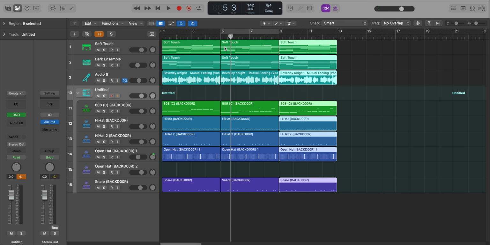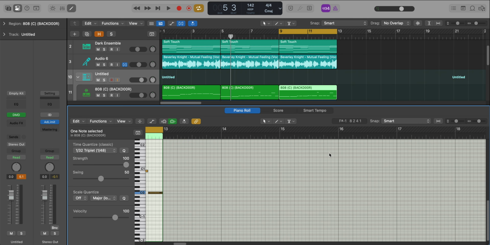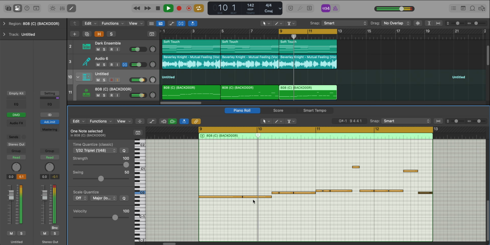All right, let's get to 808.3. So once again, we'll copy over everything. And for the 808, it switches up like this. So we'll add in another hit right there, except this one gets dropped down. This gets dropped, and this gets removed. Actually, this gets pushed back and it goes like this.